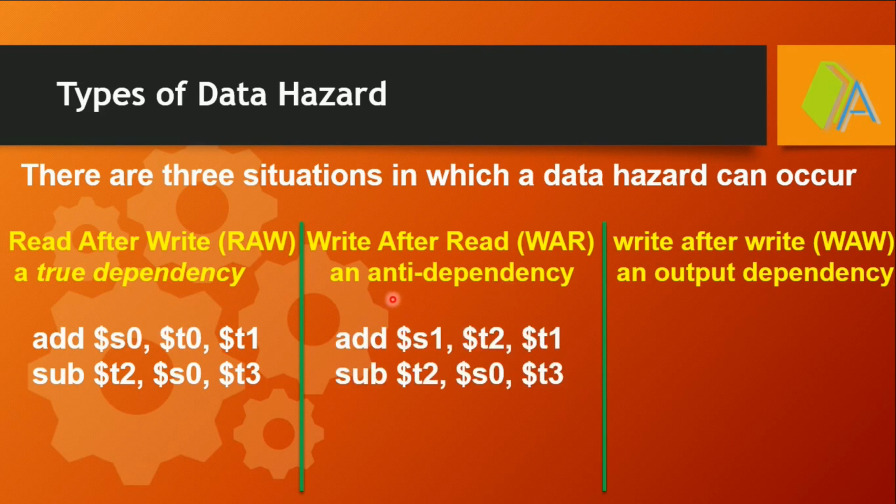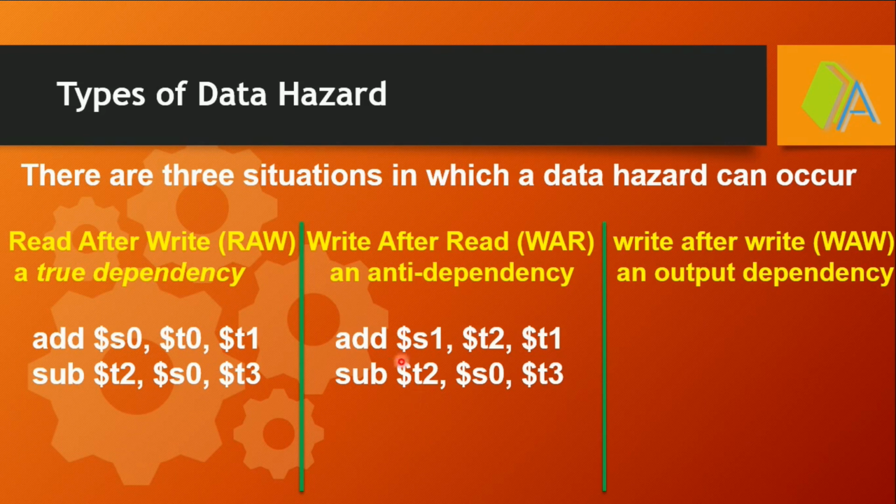The second case is write after read. Here the dependency between these two instructions is on the register T2. Writing by the second instruction happens after reading of the same register by the first instruction. This is known as anti-name dependency. In the MIPS 32 architecture, we need not bother about the write after read hazard or anti-name dependency.